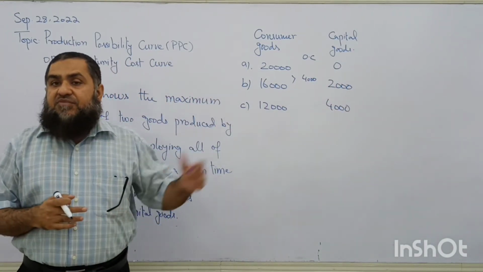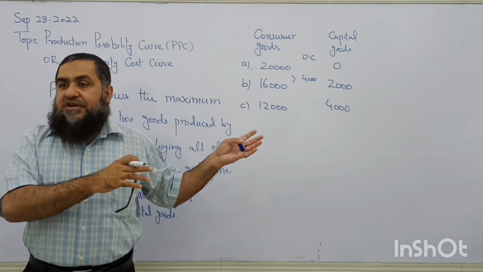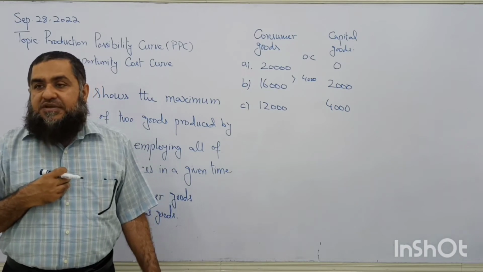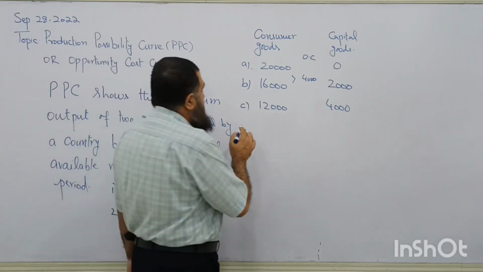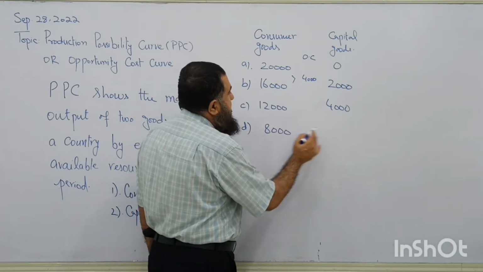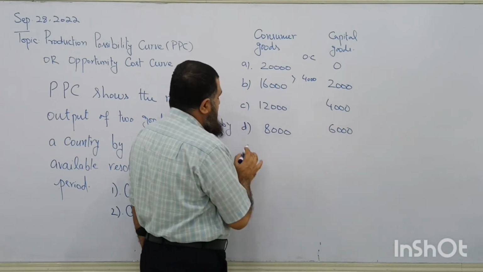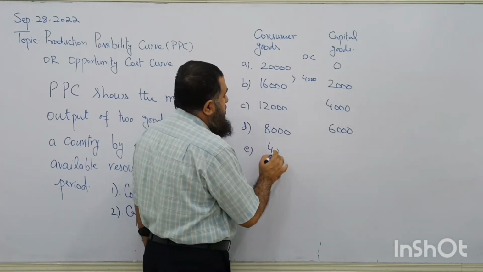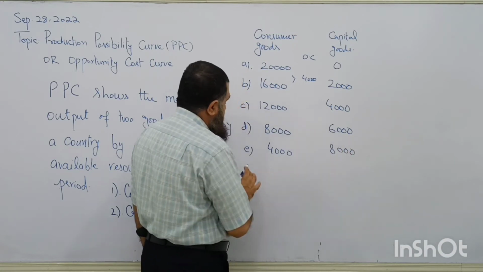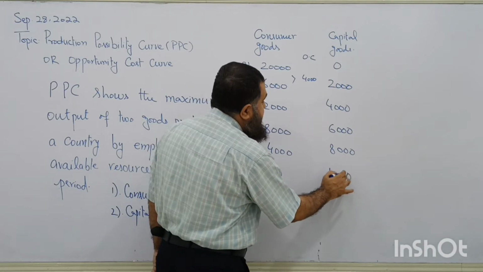So every time this country is sacrificing 4,000 of consumer goods to get an extra 2,000 of capital goods. So the fourth option is 8,000 and here we have 6,000, and now it has 4,000 and here we have 8,000, and the last option is 0 and 10,000.